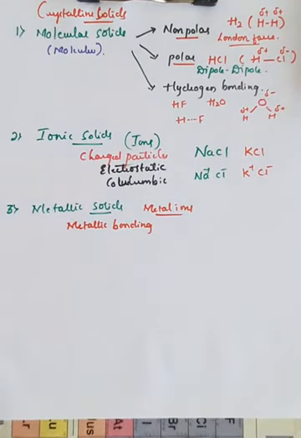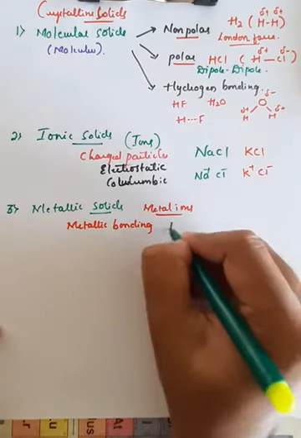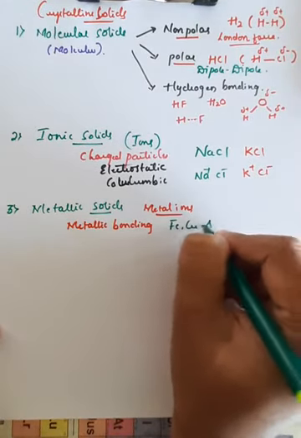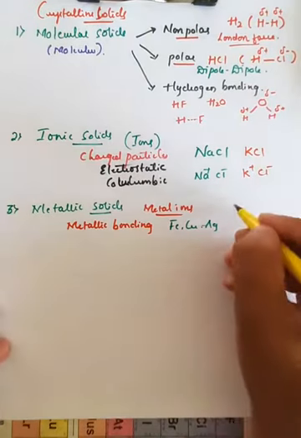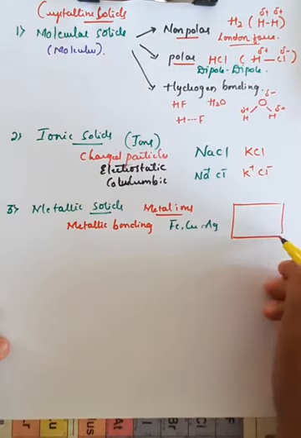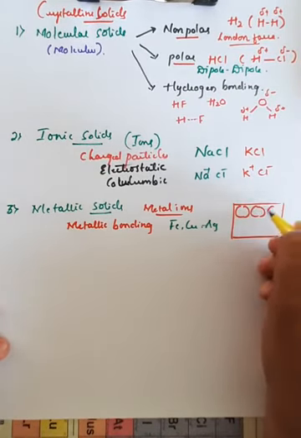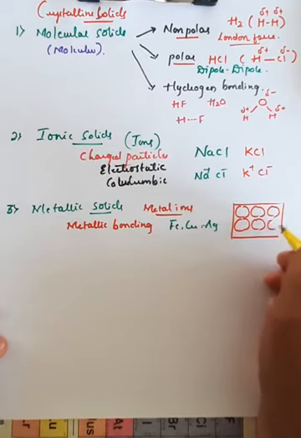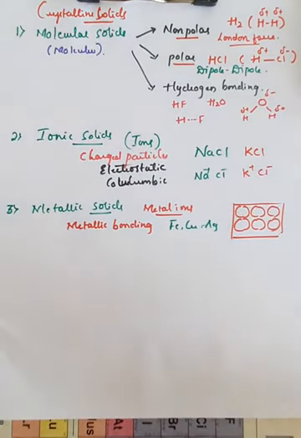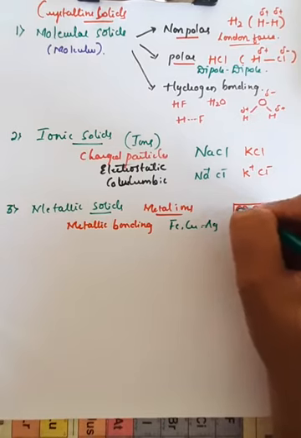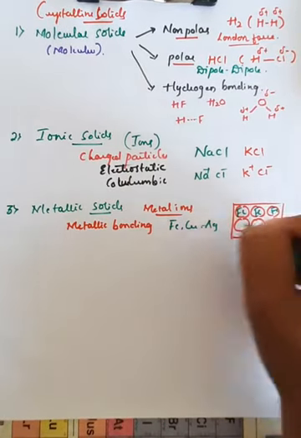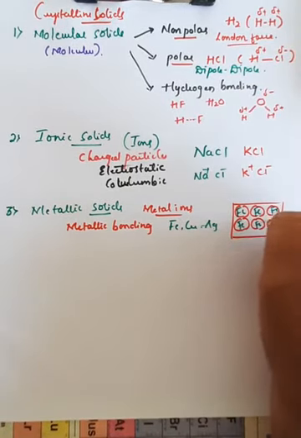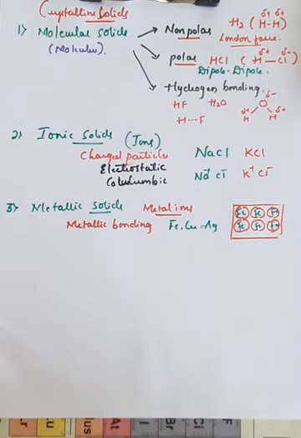And if you take an example like iron, any kind of metal, or copper or silver, right? Here, whatever atoms you take, suppose assume that this is an arrangement of atoms in the case of a solid. If you take iron, these are all made up of Fe atoms, right? These are all made up of Fe atoms.